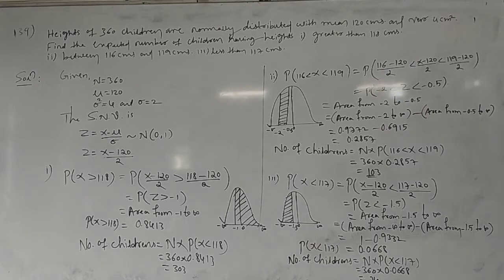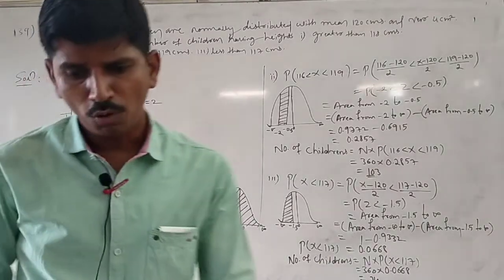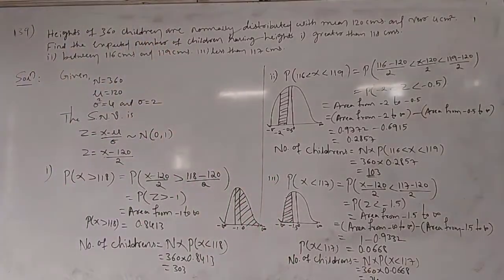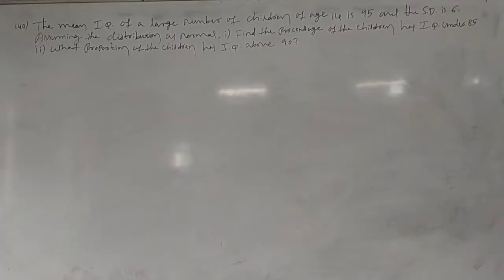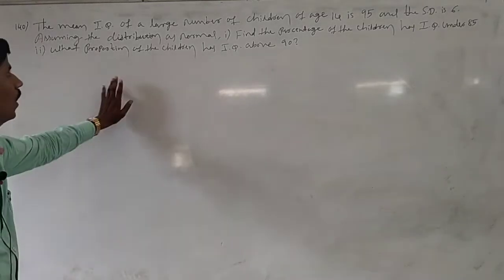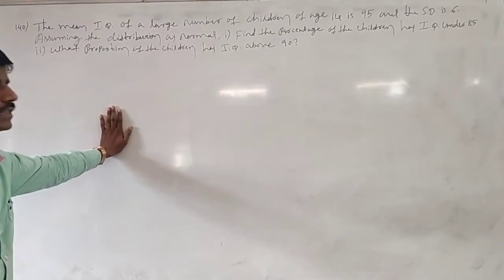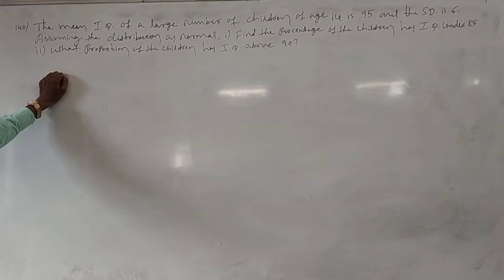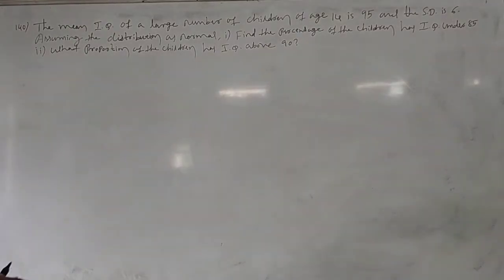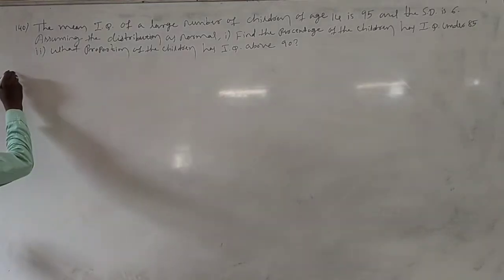Okay. The next problem, number 140. The mean IQ of a large number of children of age 14 is 95 and the standard deviation is 6. Assuming the distribution as normal, find the percentage of the children who have IQ under 85. Second, what proportion of the children has IQ above 90? Solution.